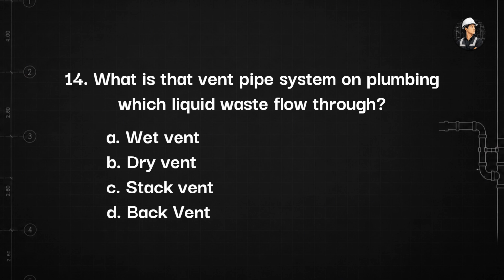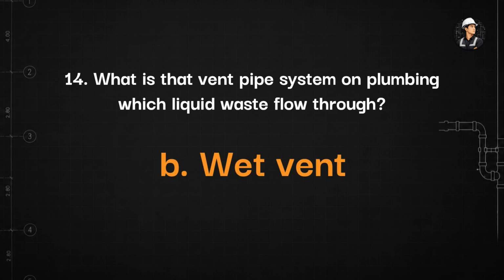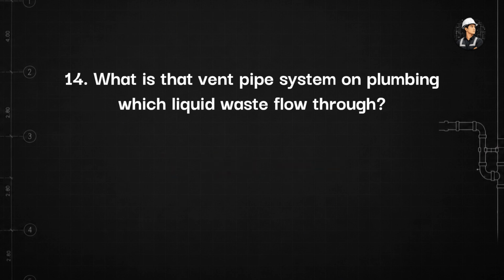14. What is that vent pipe system on plumbing which liquid waste flow through? A. Wet vent. B. Dry vent. C. Stack vent. D. Back vent. The answer is letter A. Wet vent. Wet vent is that vent pipe system on plumbing which liquid waste flow through.